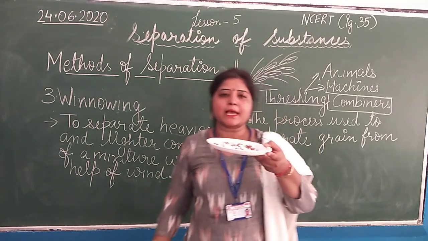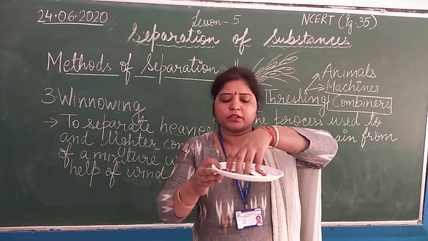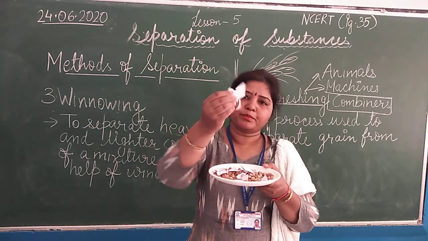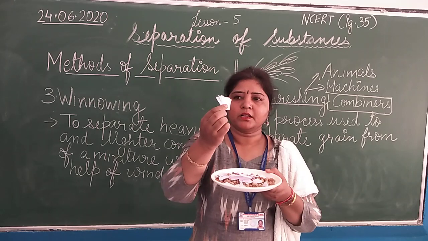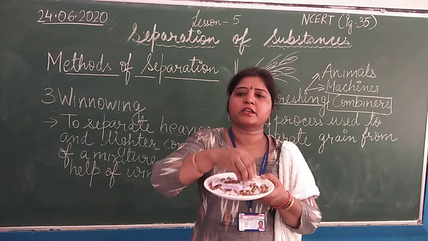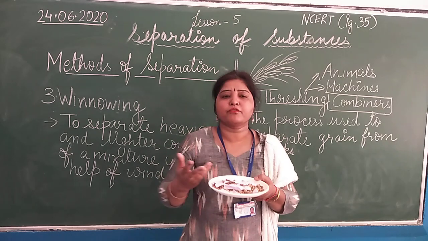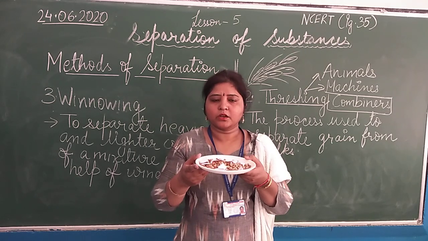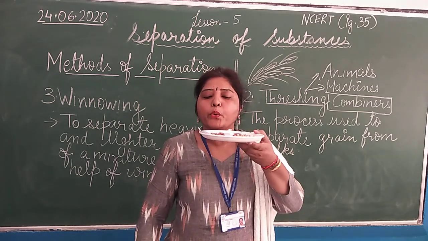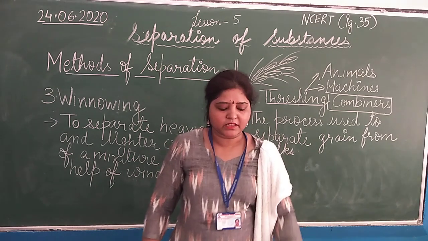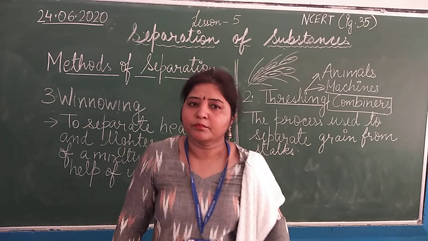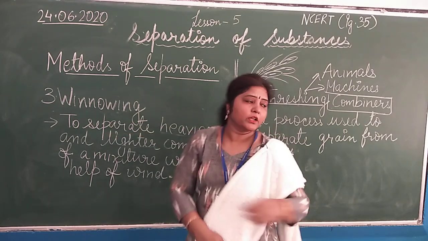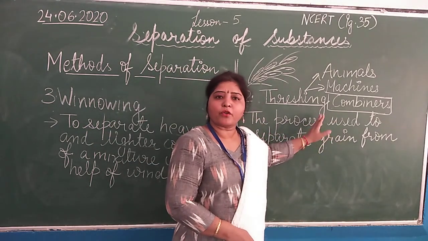Again, I can give you one example, students. I have this mixture of kidney beans, white grams, black grams, and I have some pieces of paper. Pieces of paper are lighter in weight, and these kidney beans comparatively are heavier in weight. So if I blow air like this, you can see easily these bits of paper can be separated from the mixture. In the same way, farmers use this method of winnowing to separate the grain from husk.